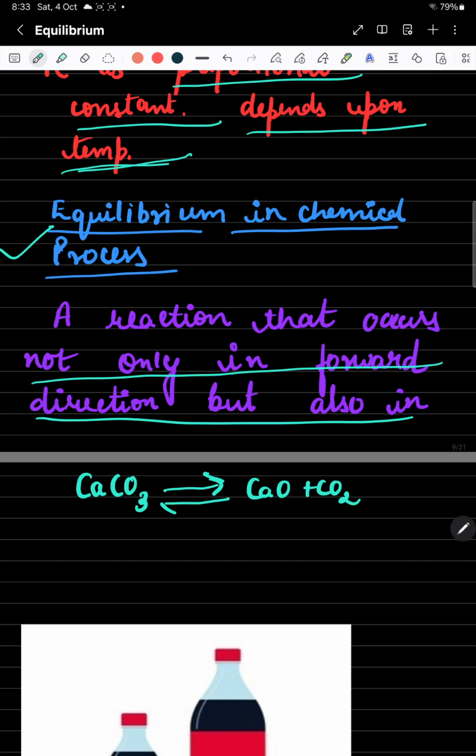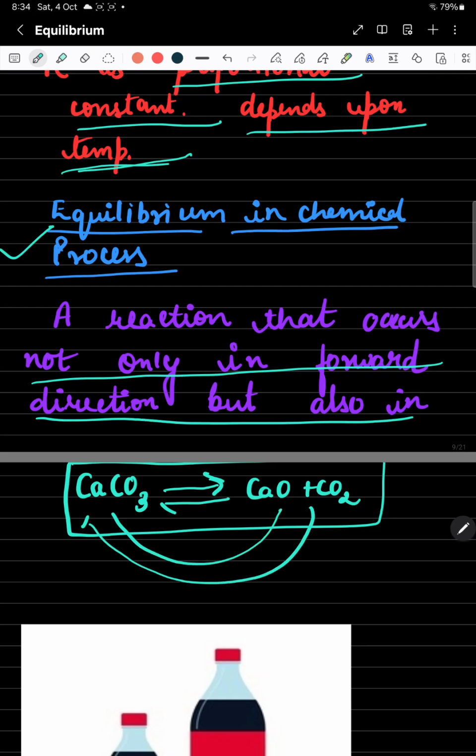So the equilibrium exists in this reversible reaction. Equilibrium means the rate of forward reaction equals the rate of backward reaction. When the rate of CaCO3 to CaO conversion and CaO to CaCO3 conversion become equal, that is your equilibrium stage.